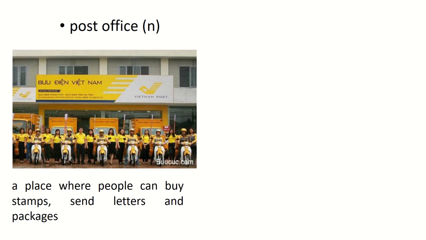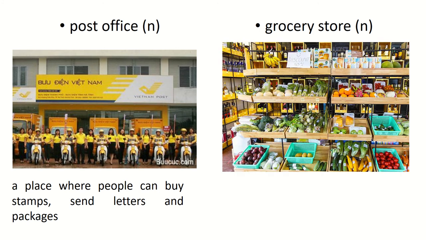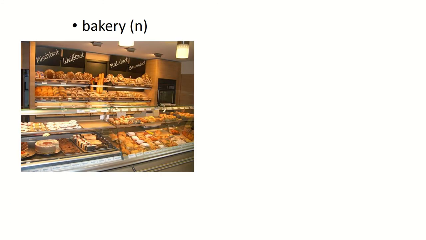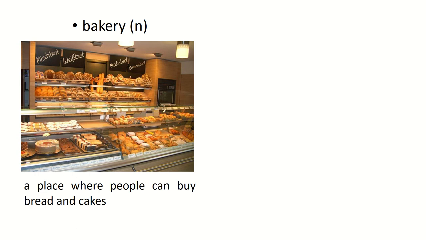Post office. Bưu điện. Grocery store. This is a picture of a grocery store. So a grocery store is similar to a supermarket. Grocery store. Cửa hàng tạp hóa. Bakery. This is a picture of a bakery. So a bakery is a place where people can buy bread and cakes. Bakery. Hiệu bánh.